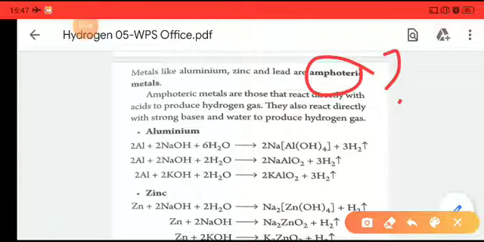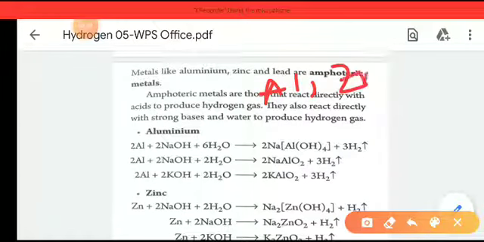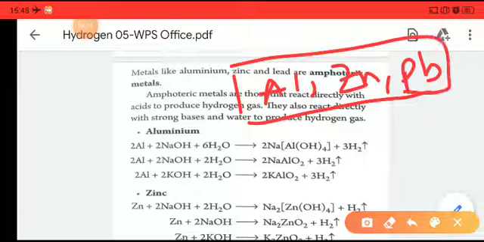Similarly, in case of metals, those metals which exhibit acidic behavior as well as basic behavior can be called amphoteric metals. So which are the amphoteric metals? Aluminium, that is Al, zinc, Zn, and lead, that is Pb. These are called the amphoteric metals.